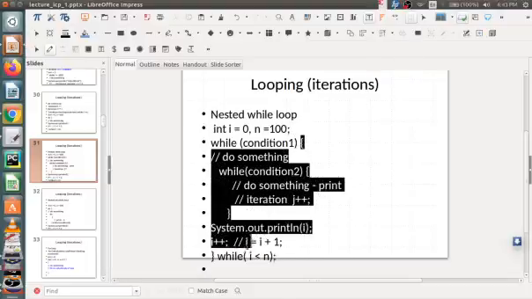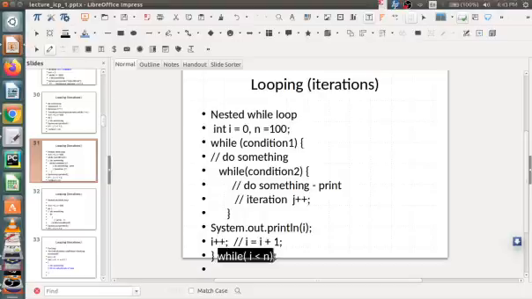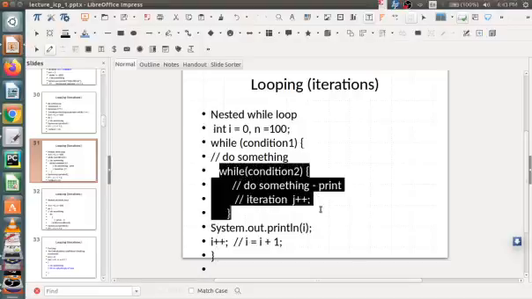So I can embed another while loop. Okay, so inside that I can put another while block. This is called a nested loop.